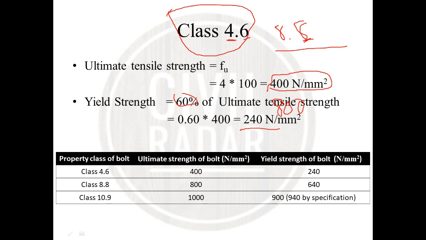This is the table for class 4.6, class 8.8 and class 10.9. For the ultimate strength of bolt, the first digit is multiplied by 100: 4 into 100, 8 into 100 and 10 into 100, so the answers are 400, 800 and 1000. For the yield strength of bolt, the second number is taken as a percentage, 60%, 80% and 90%, multiplied by the ultimate strength. The answers are 240, 640 and 900, but by specification it is taken as 940.